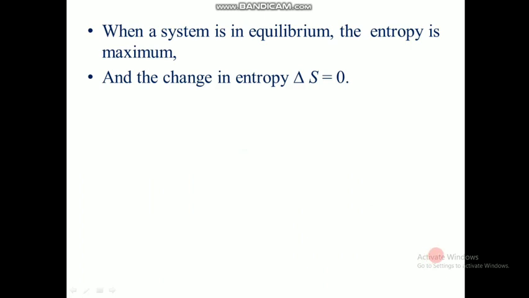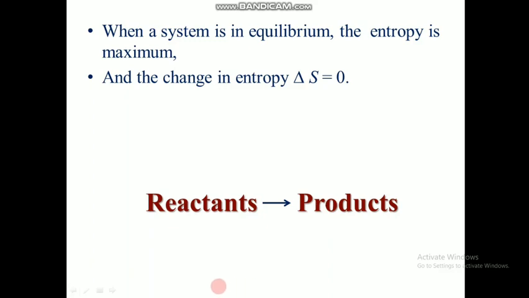When a system is in equilibrium, the entropy is maximum and the change in entropy is 0. How is that? When a reaction reaches equilibrium, the entropy of the reactant will be high and the product also will have a higher entropy. So both entropies will reach a very high value, and that will be the maximum.